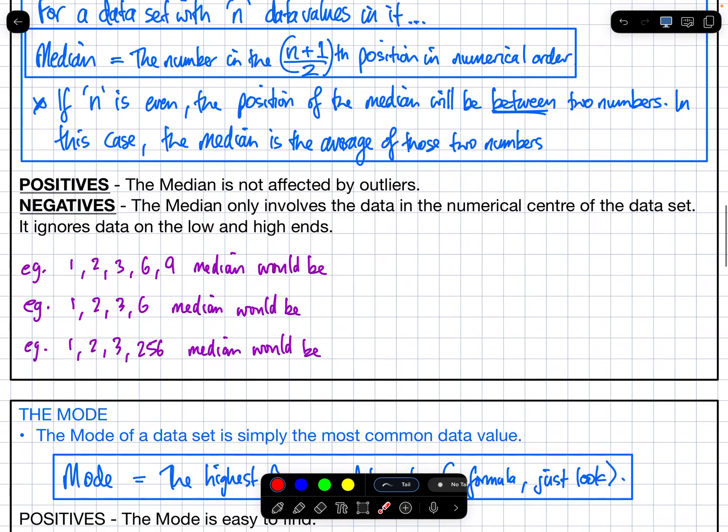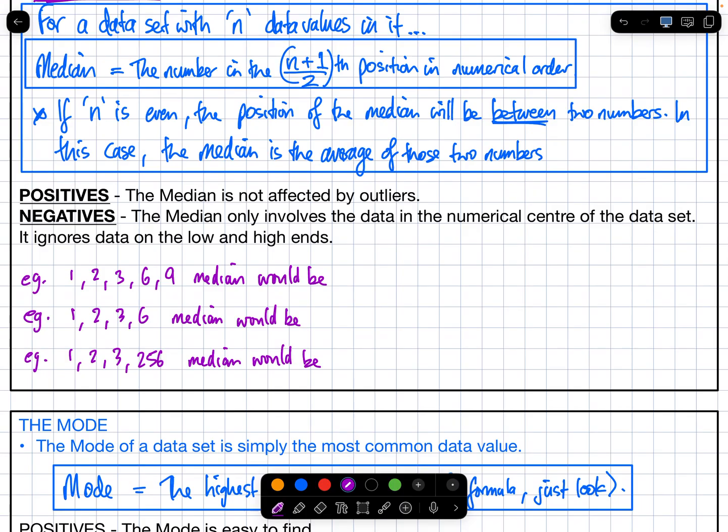Let's demonstrate that. How do I find the median of 1, 2, 3, 6, and 9? Are those numbers in numerical order already? Let's practice using the formula. The median is in the (n plus 1) over 2th position. There are 6 numbers here, so n is equal to 6. So my formula is going to be 6 plus 1 over 2th. What is 6 plus 1? It's 7 over 2.